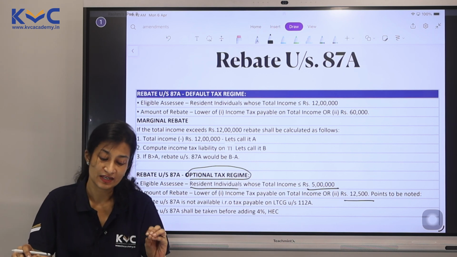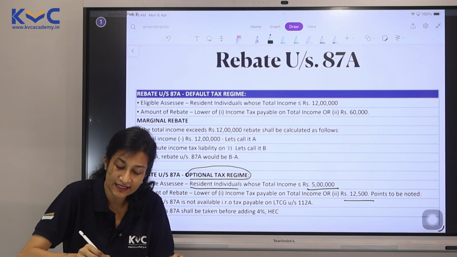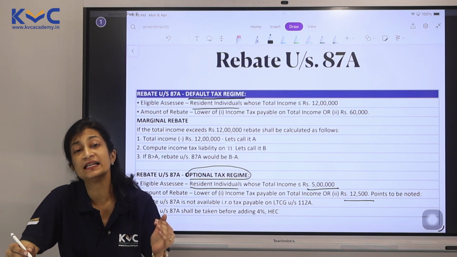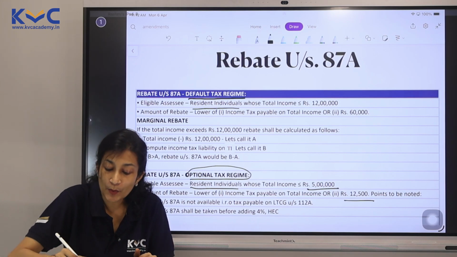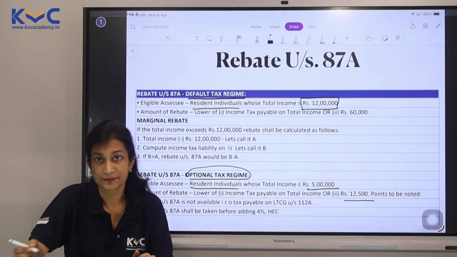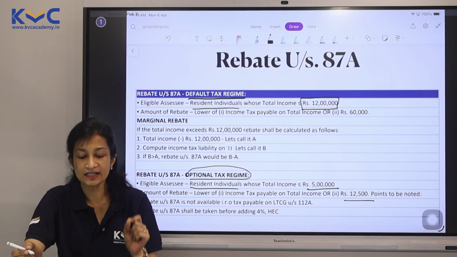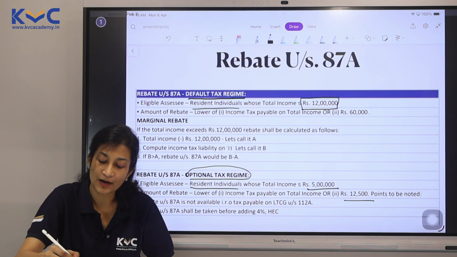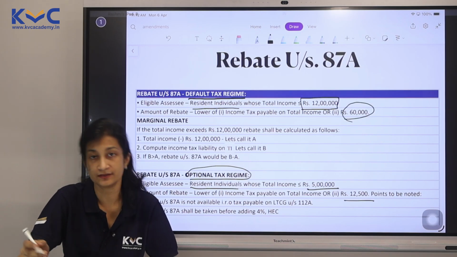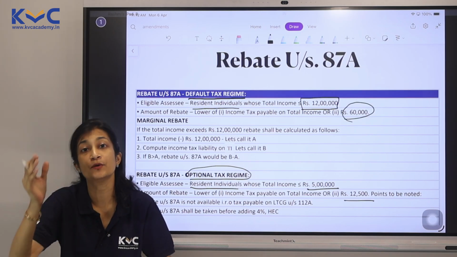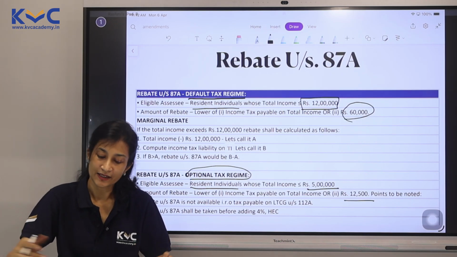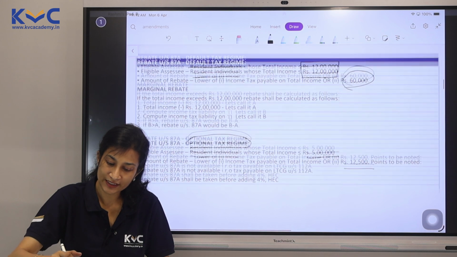But the biggest boost has been given in default tax regime, where now the resident individuals whose income is within 12 lakh get the rebate. Please note, the total income should not exceed 12 lakhs and the rebate amount is now actual or 60,000, whichever is less. Two things here. Let me just tabulate it quickly for you.